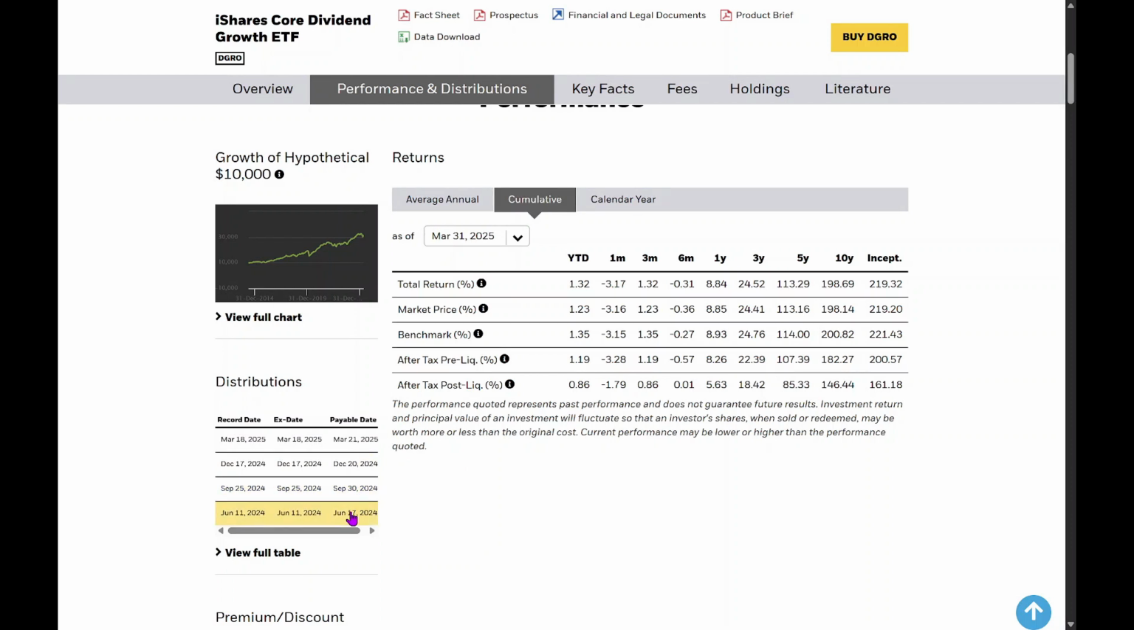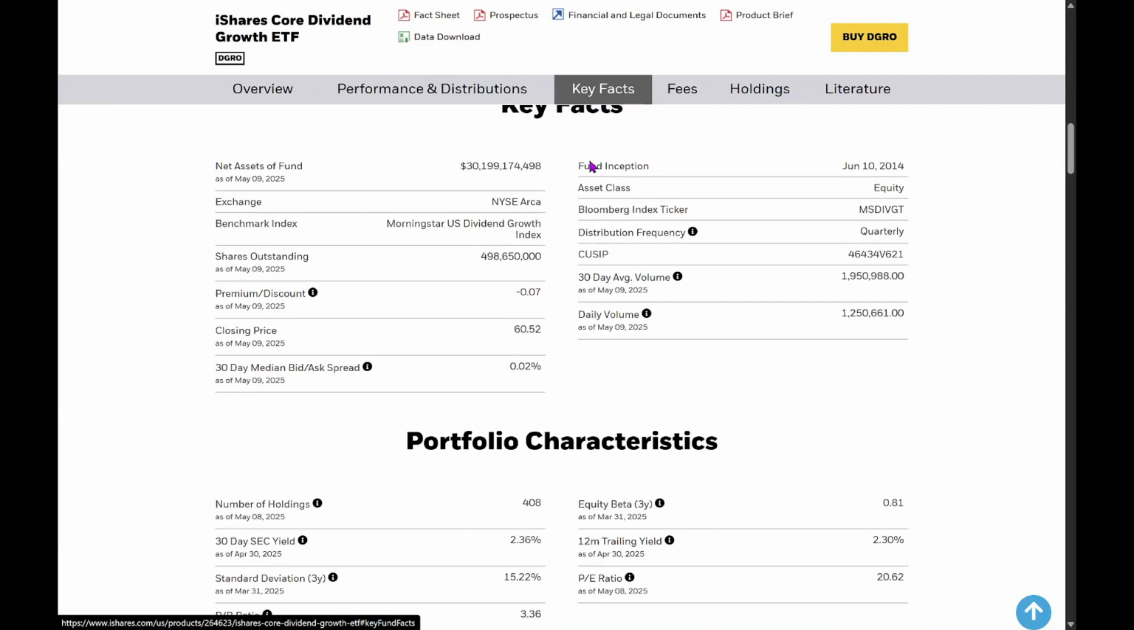This suggests that the ETF is probably a distributing one, meaning it pays dividends out to shareholders. If we check under Key Facts, we can confirm that the distribution frequency is quarterly. So that means every quarter, shareholders receive dividend payments.